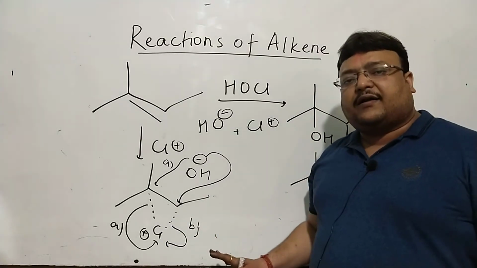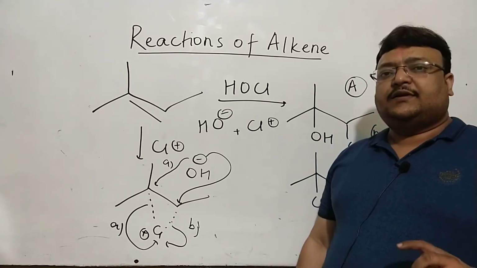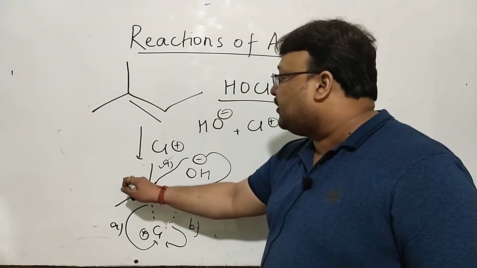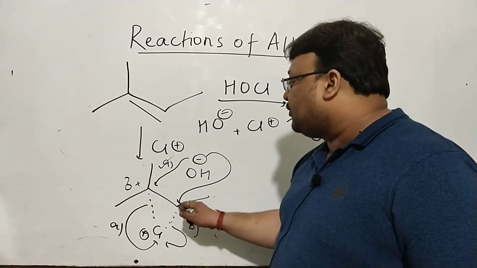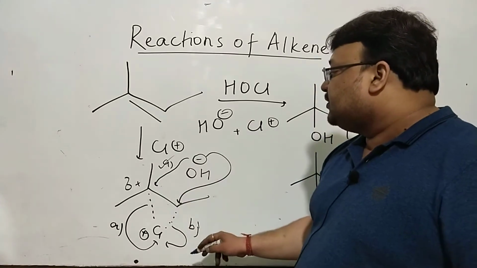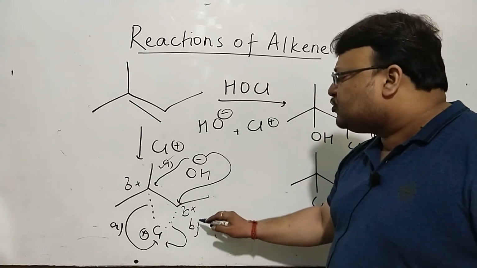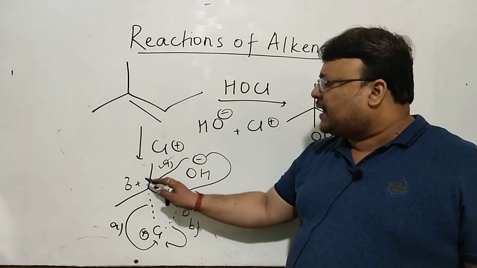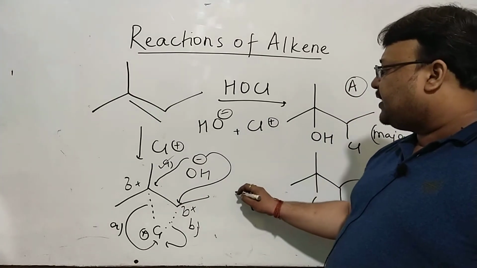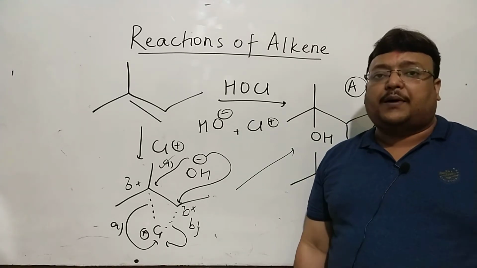And you need to be good at it. You can keep on trying to draw this structure. And between A and B, naturally A is preferred because a 3-degree carbon will accommodate this positive charge better than a 2-degree carbon. A positive charge is better accommodated on a 3-degree carbon compared to a 2-degree carbon. This will happen if B happens, so this will happen in a smaller number of molecules. This will happen in more molecules, and this would be the major product. Every time by major, I mean the one which is formed more in amount.